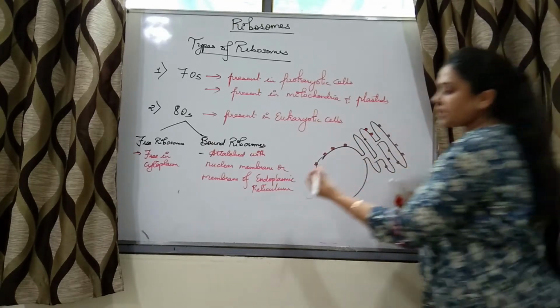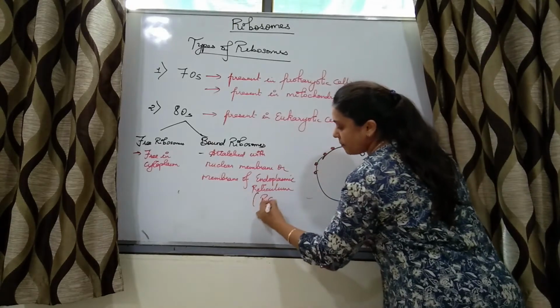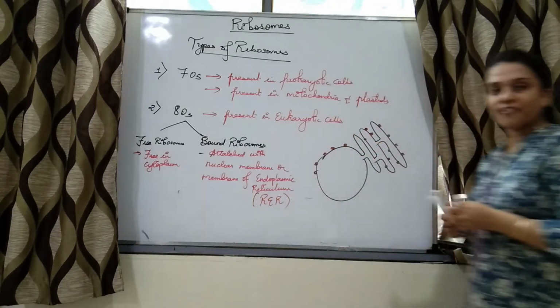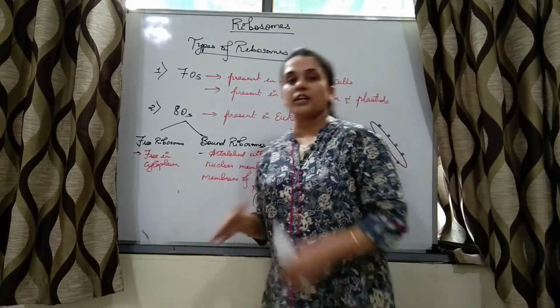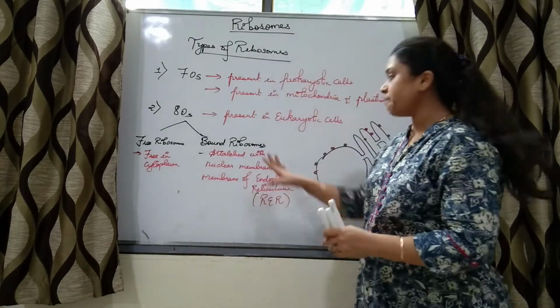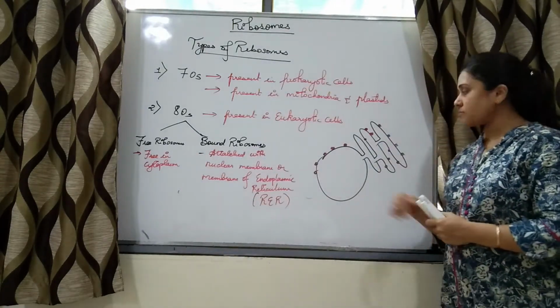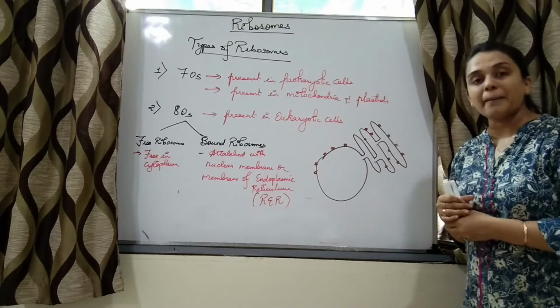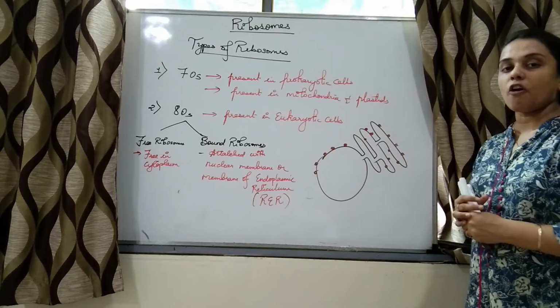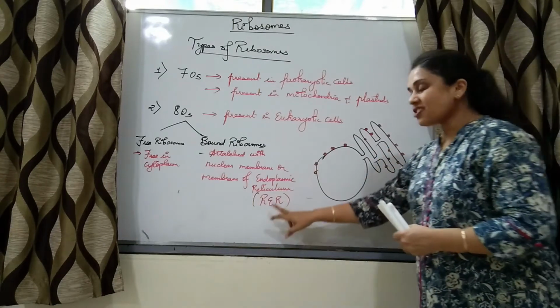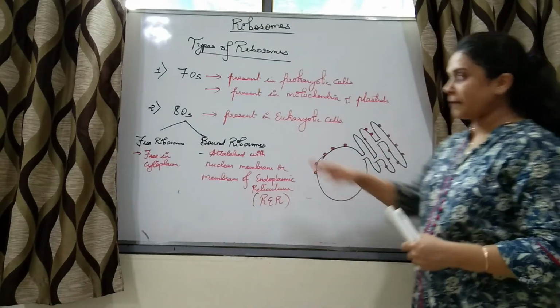And we know such endoplasmic reticulum is called rough endoplasmic reticulum. So free ribosomes are floating freely in the cytoplasm, and bound ribosomes are attached with the membrane, either the nuclear membrane or the membrane of ER, right? And such ER is rough ER, right?